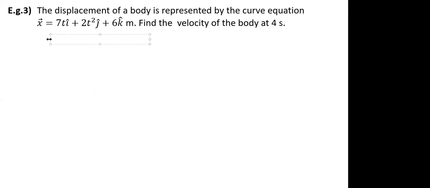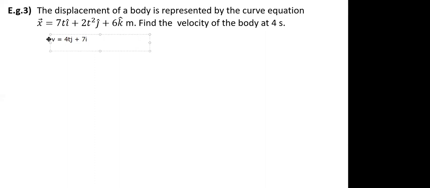Yes, sir, we have to. I mean, 40 j cap plus 7 i cap. Okay, fine. No, sir, actually we don't have to write j and i. We can just directly, because they are unit vectors, they just give the direction. We need to find the magnitude. So what will be the magnitude?